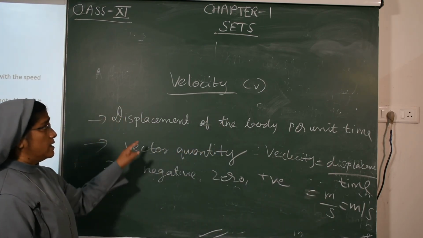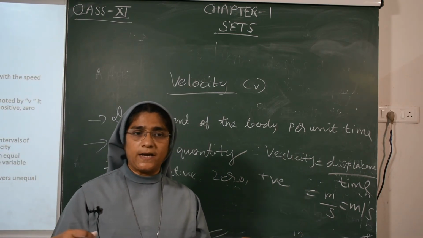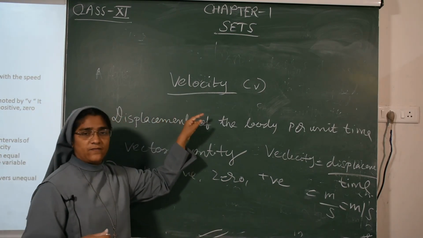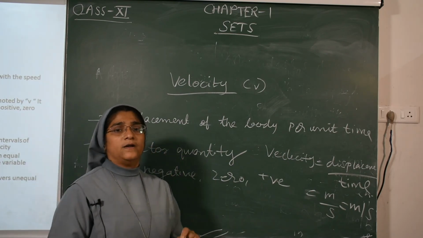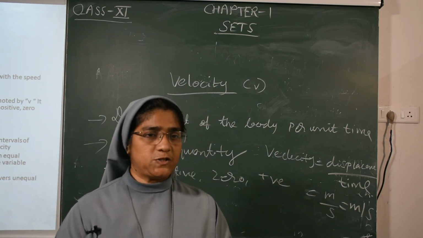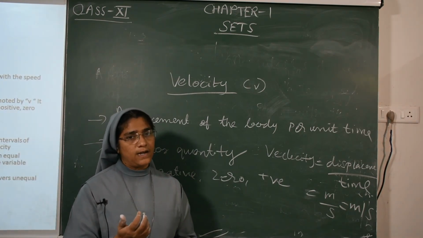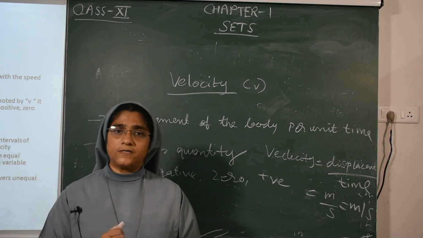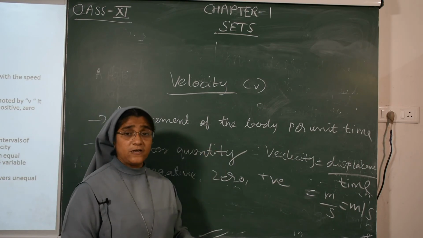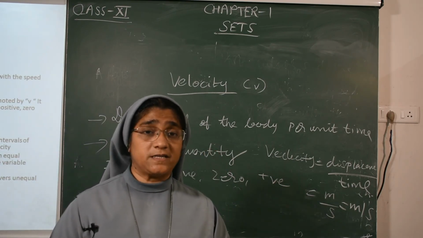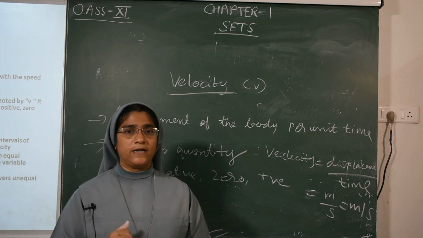Speed we already studied, divided into uniform speed, non-uniform speed and average speed. Likewise, velocity can also be divided into uniform velocity, non-uniform velocity and average velocity. Uniform velocity means equal displacement in equal intervals of time. Non-uniform velocity means unequal displacement in equal intervals of time. Average velocity means variable speed with unequal displacement in equal intervals of time.